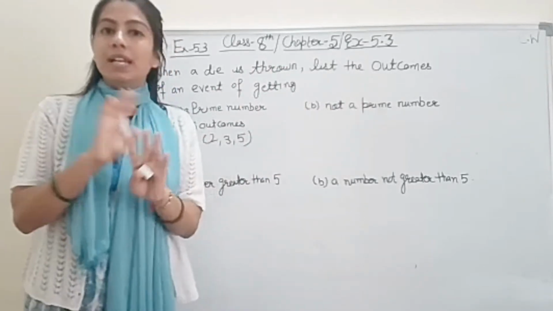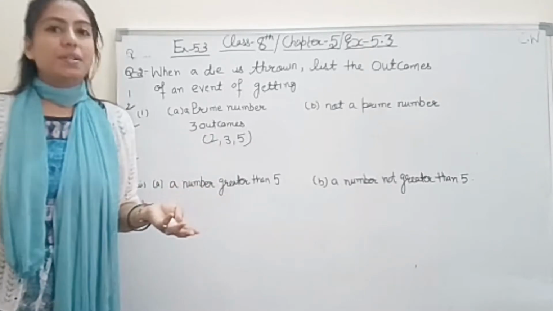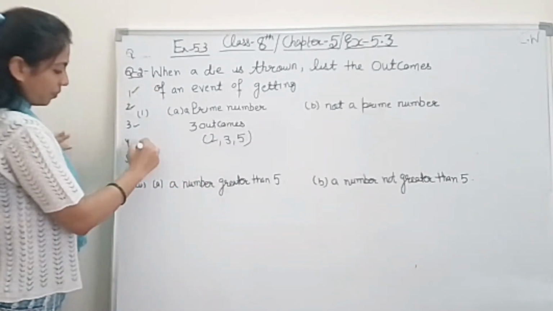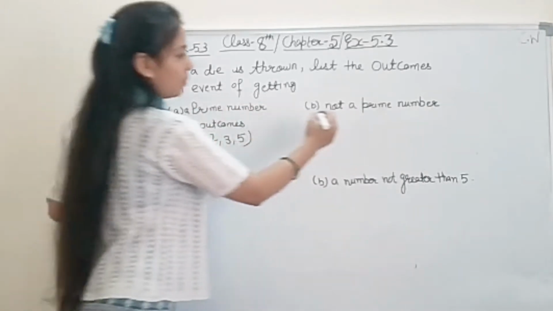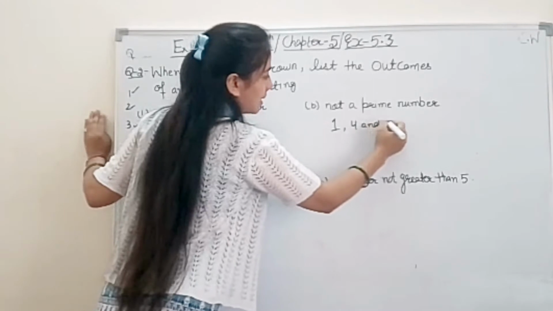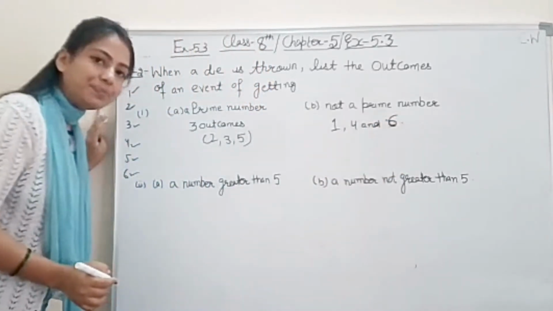Okay. Now part B, not a prime number. It should not be a prime number, that is obvious. Other than these numbers, all are not prime numbers, right? So the numbers are 1, 4 and 6. So the outcomes are 1, 4 and 6. Again we have 3 outcomes, right student?